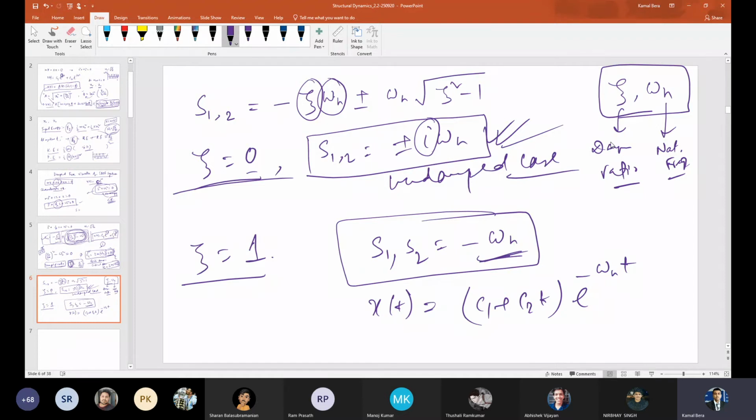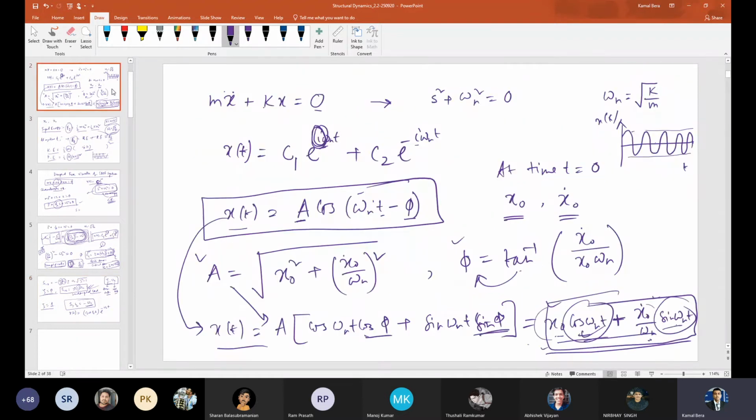I'm again repeating. Just go back here. What is the reason for this oscillatory behavior? Someone told there is a cosine term and a sine term. How are this cosine and sine terms coming? Because of this e raised to i omega n t. By Euler's transformation, e raised to i omega n t equals cos omega n t plus i sin omega n t. So this imaginary quantity i is responsible for the oscillatory nature.